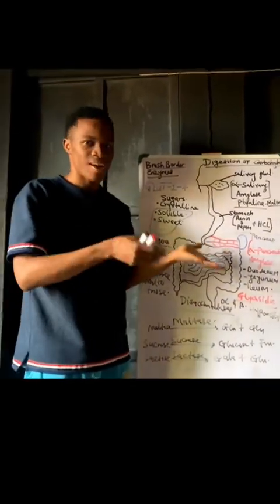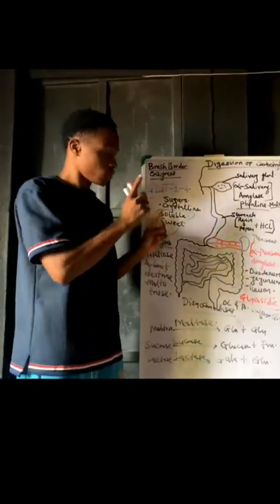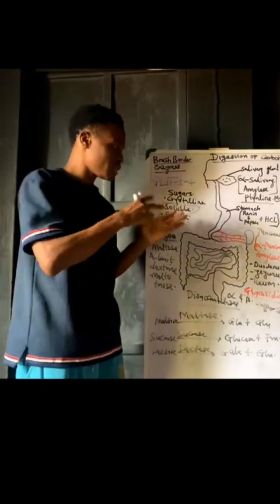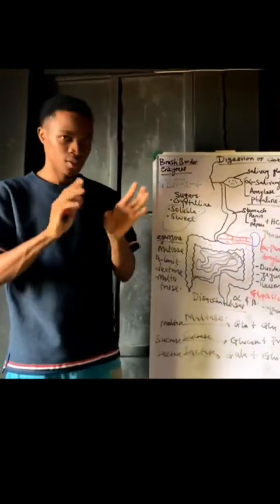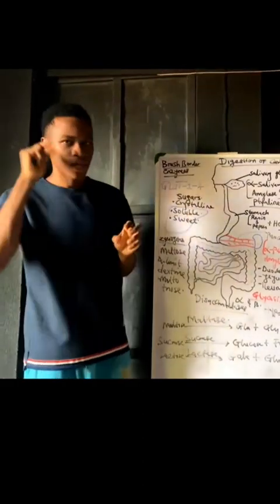GLUT 4 is mainly present in fats, and then your skeletal muscles. GLUT 2 is present in your liver, and so on and so forth. We are going to go into details later when we enter the pathways.